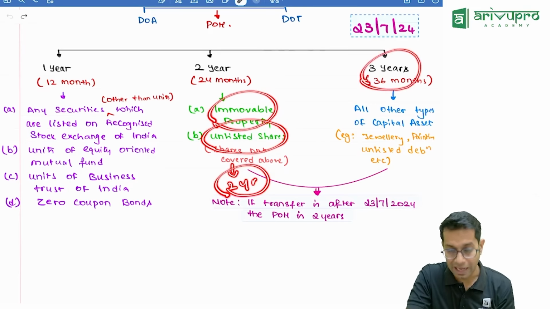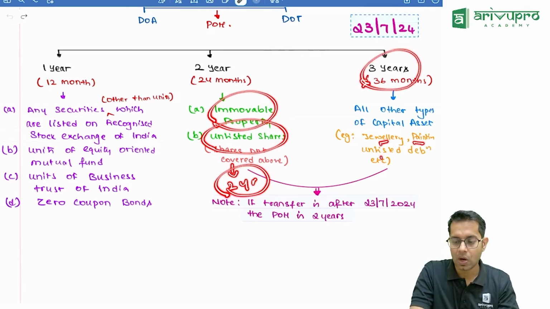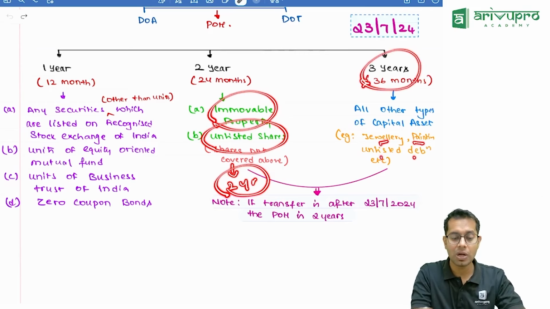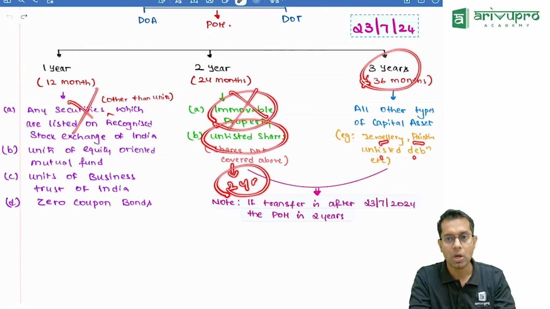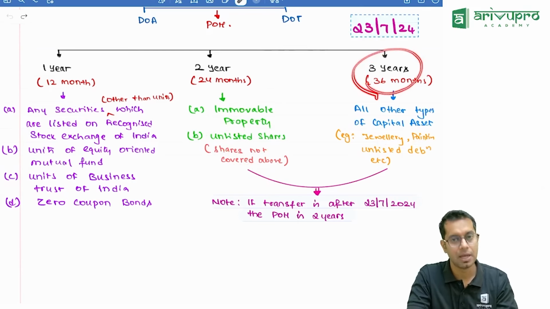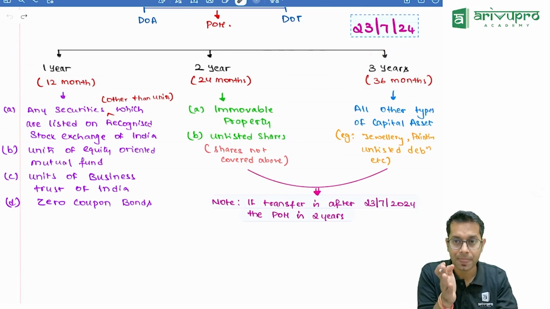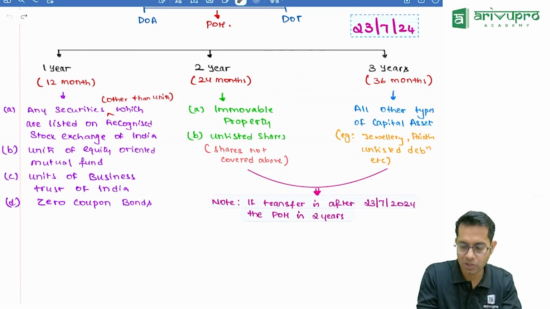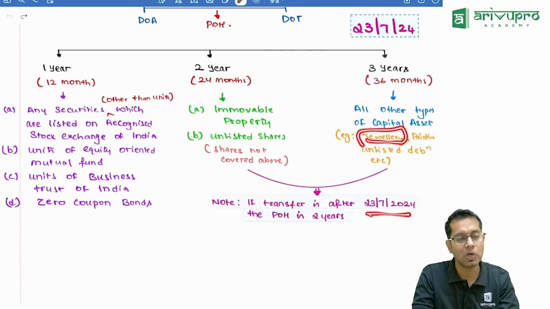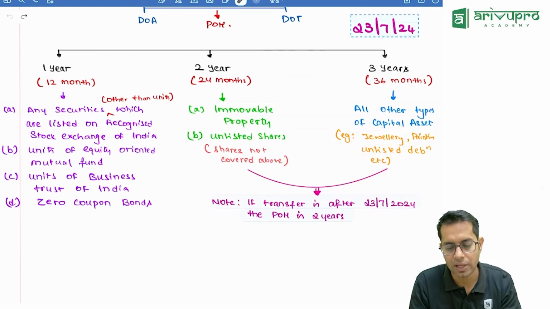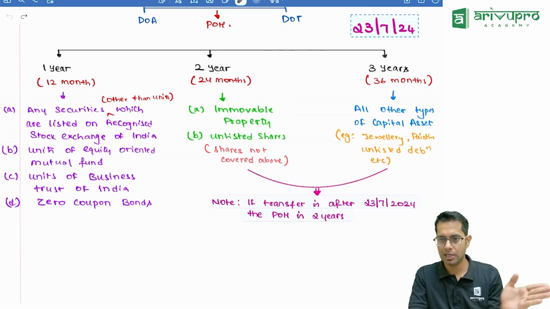But for all other types of capital asset, like jewelry, bullion, or unlisted debentures, whatever is not covered in point number 1 and point number 2, the period of holding was 3 years. But here there is a change. If the transfer is made after 23rd July, meaning if jewelry is sold after 23rd July, I am not going to see the 3 years limit for that jewelry. I will see the 2 years limit. The period of holding is changed from 3 years to 2 years.